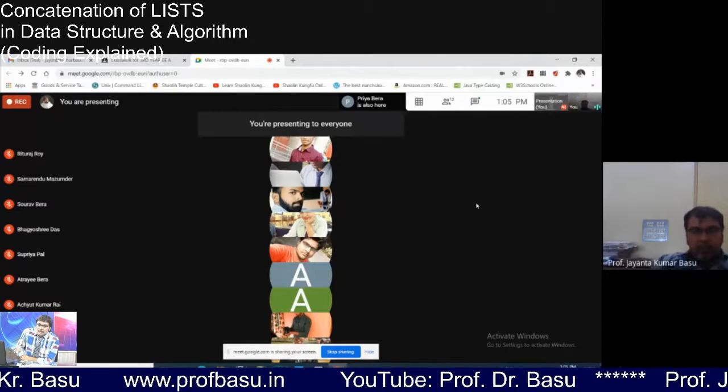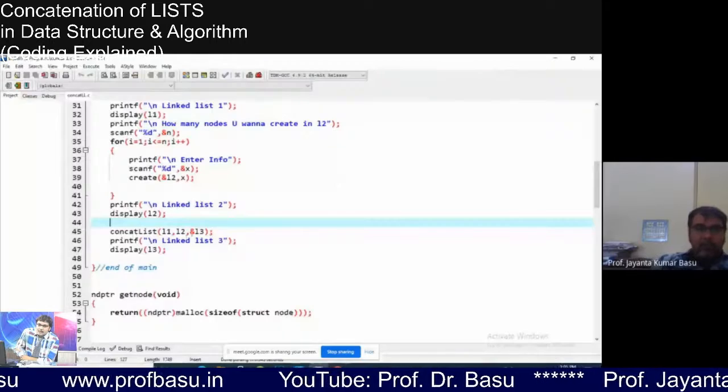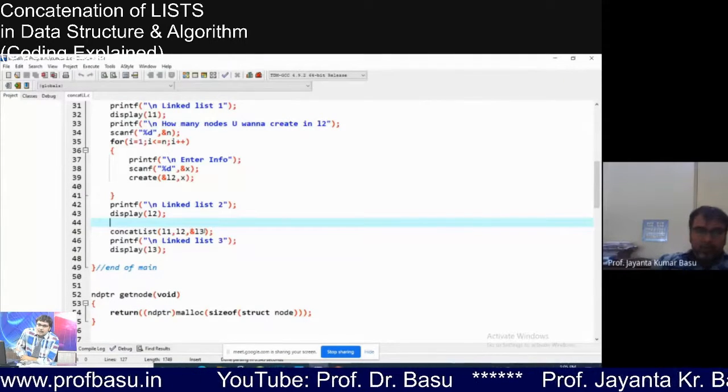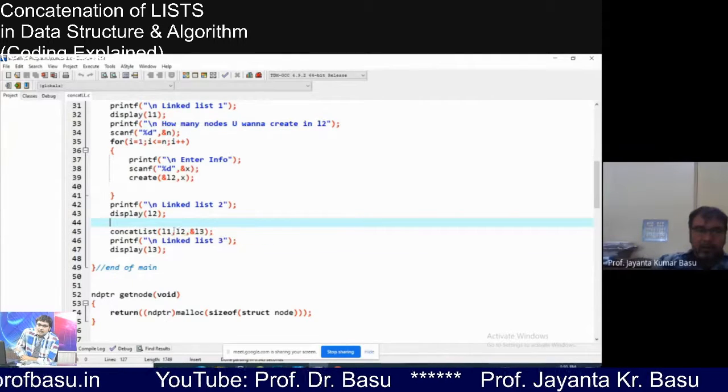Anything comes in your mind? Why have I sent the address of the root of linked list 3, which we are going to create, but we have not sent the address of L1 and L2?